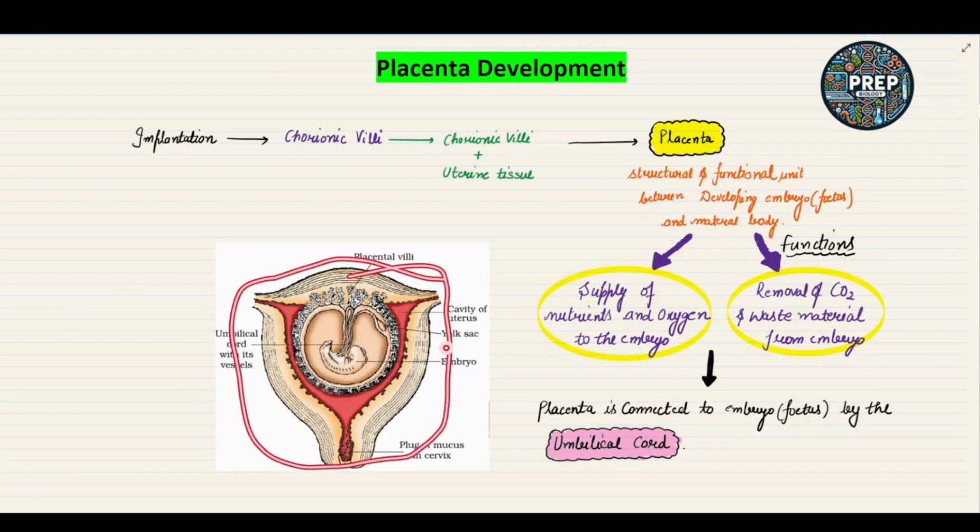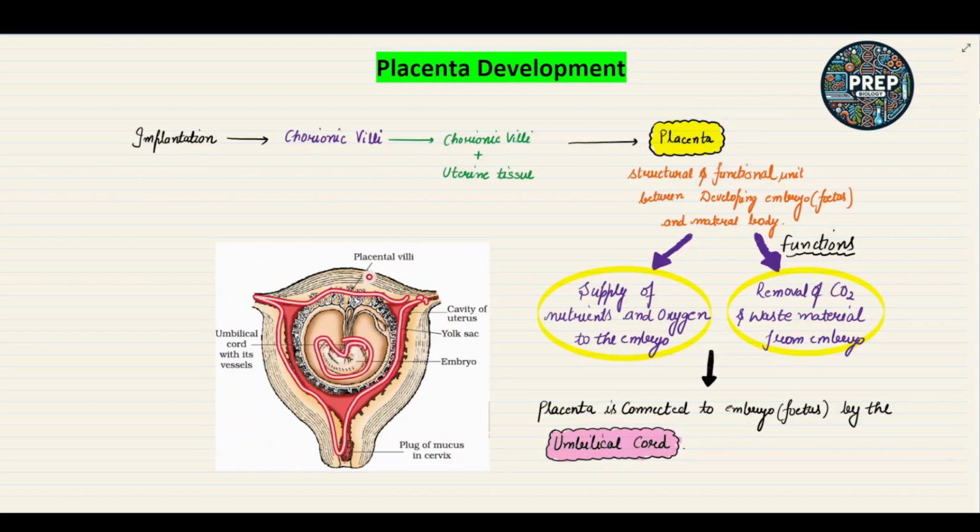So that combined structure is called the placenta, which holds the fetus. I hope this is clear to you all.